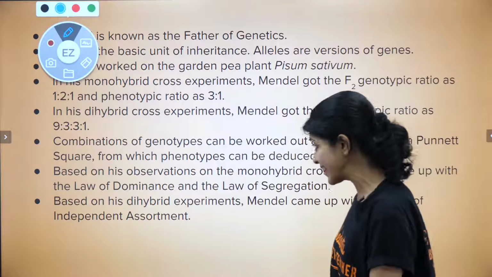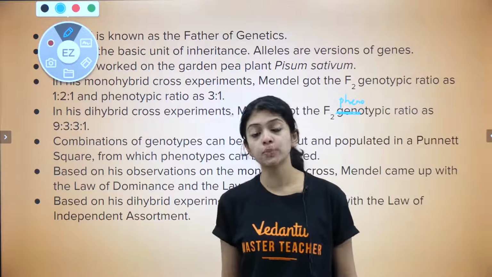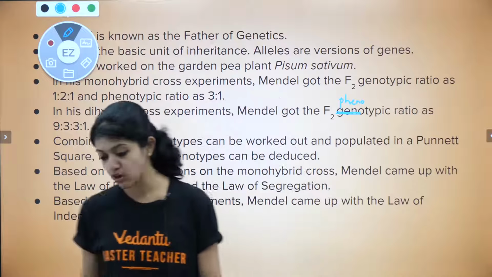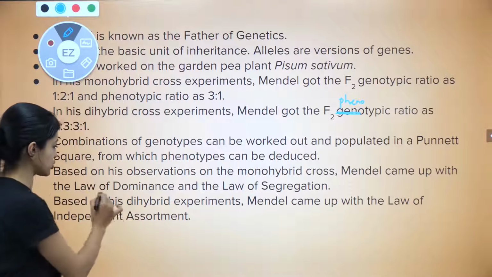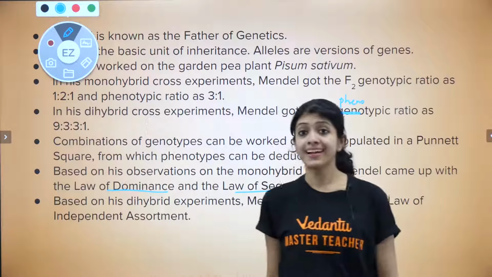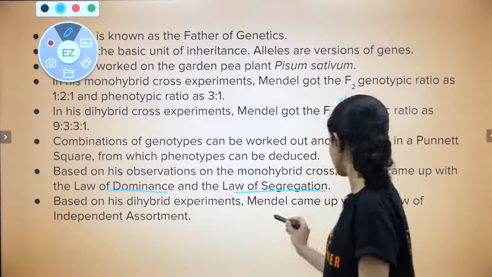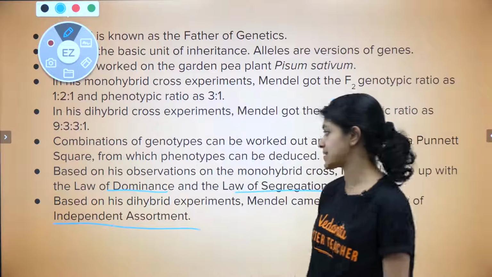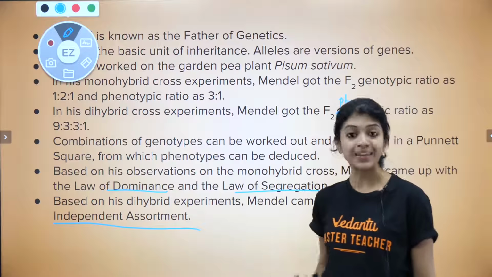Okay? Then, like we discussed last, based on his observations on the monohybrid cross, Mendel formulated his law of dominance and the law of segregation. Dominance and segregation. And based on the dihybrid cross, Mendel came up with the law of independent assortment. Do not get confused between these two, children. They both are completely different.